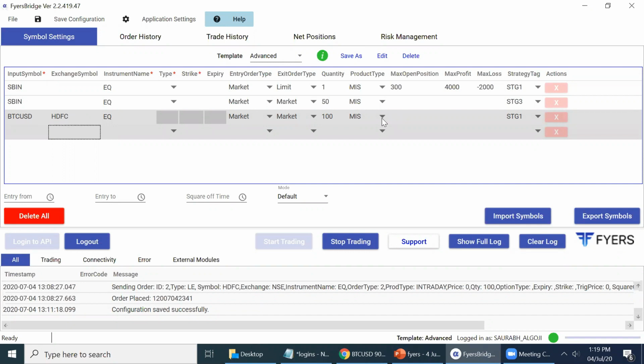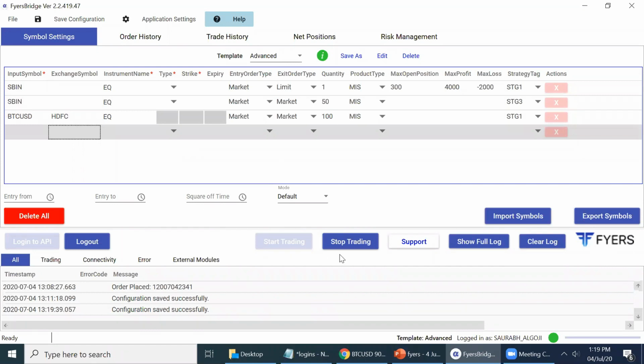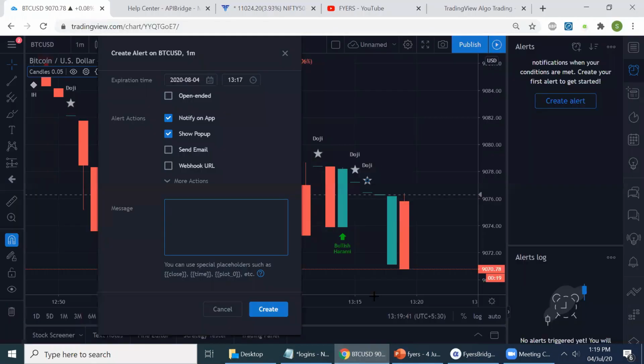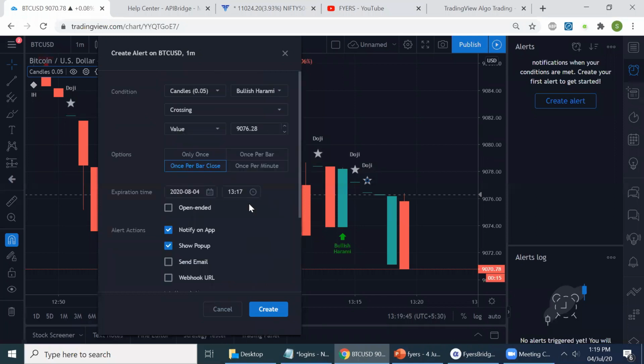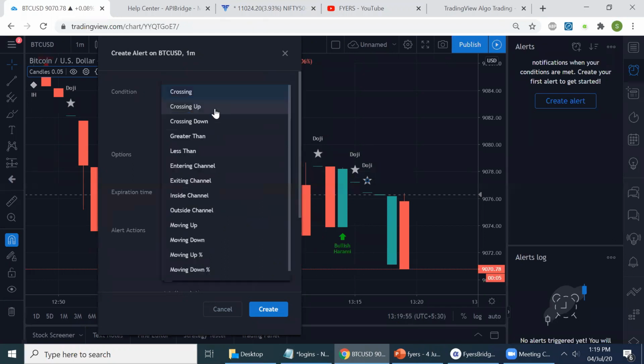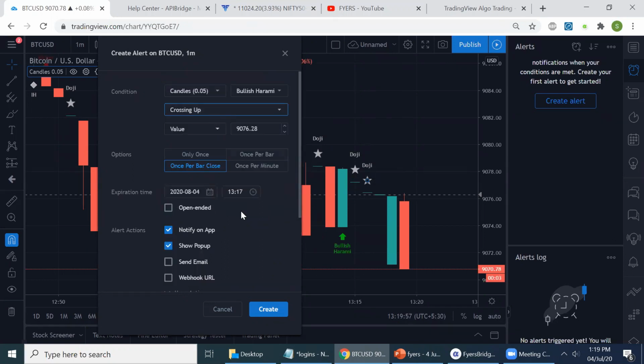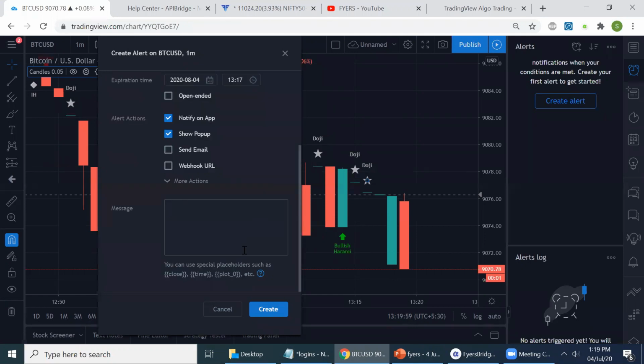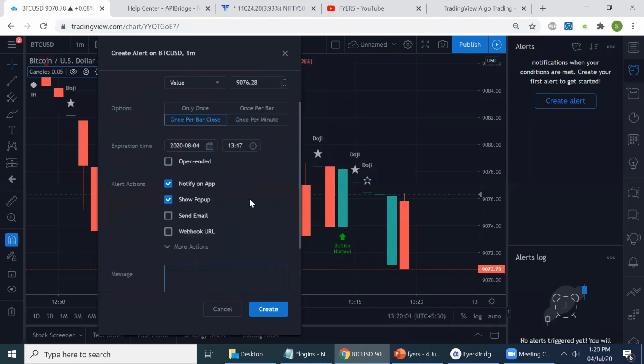So to demonstrate that, I'm using input symbol as BTC USD and exchange symbol HDFC. So based on BTC, we will place a trade in HDFC, and here I'll create an alert: bullish Harami crossing up, value of 9072.